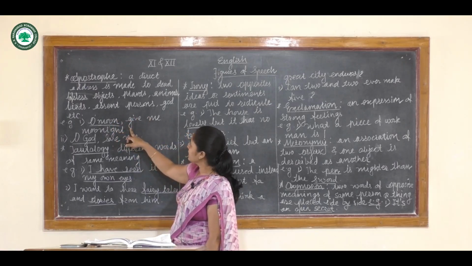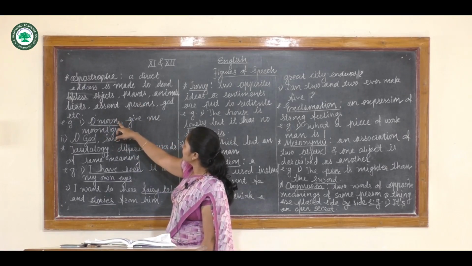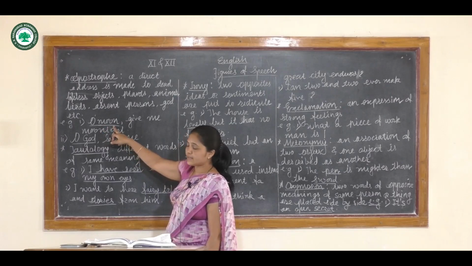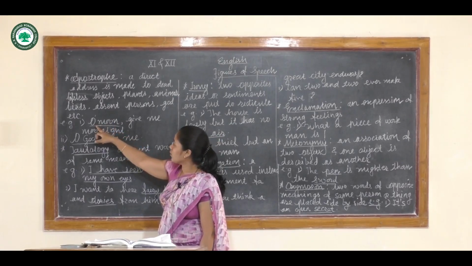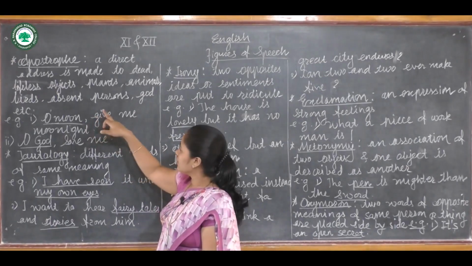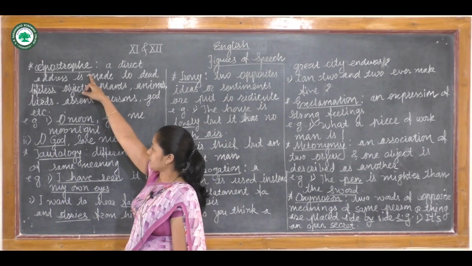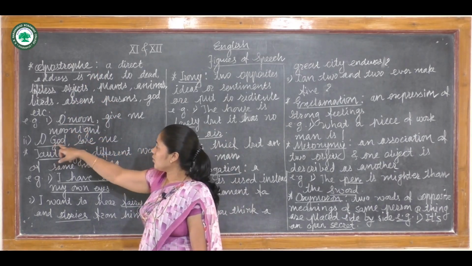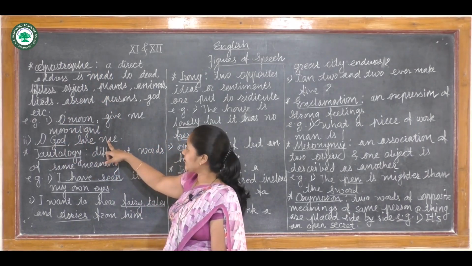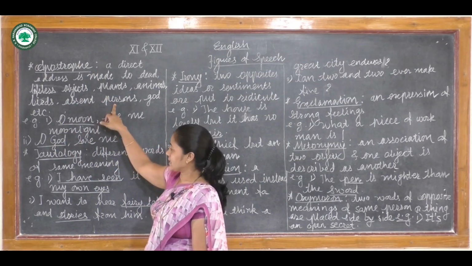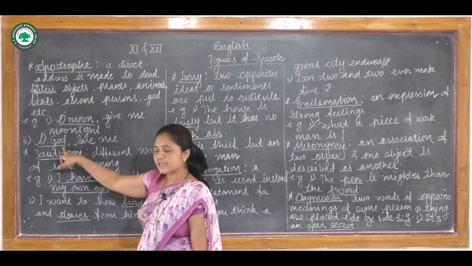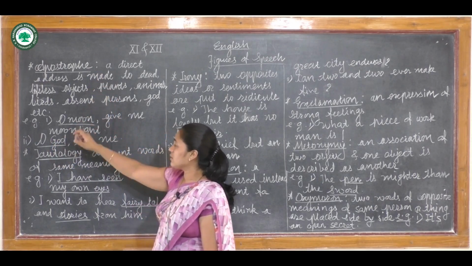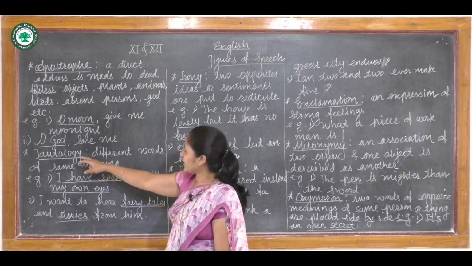In this sentence, the lifeless object, that is "O moon", is addressed by the words "O moon." So we can say here the figure of speech is apostrophe. In the second example also, there is "O God, save me." In this sentence also the absent person, that is God, is addressed here, so the figure of speech is apostrophe.